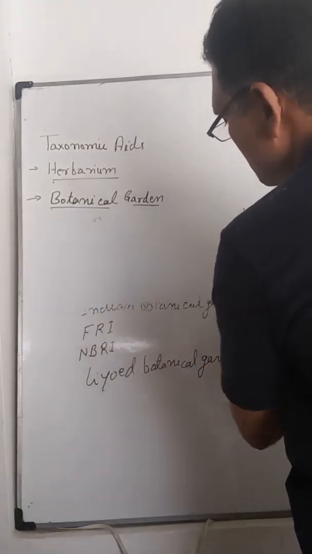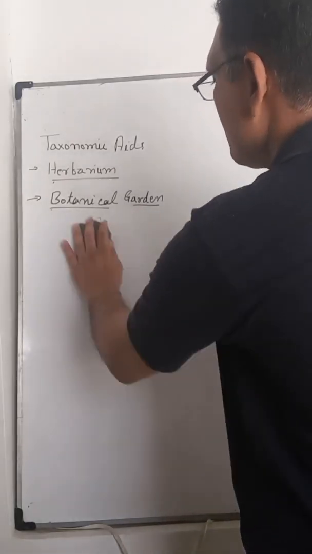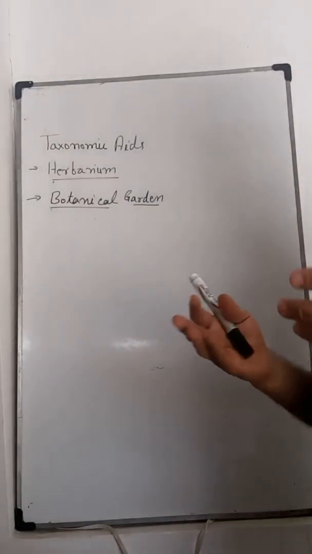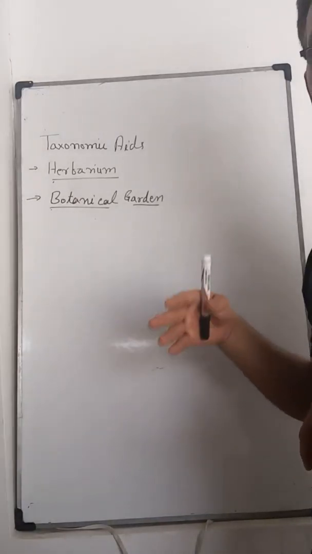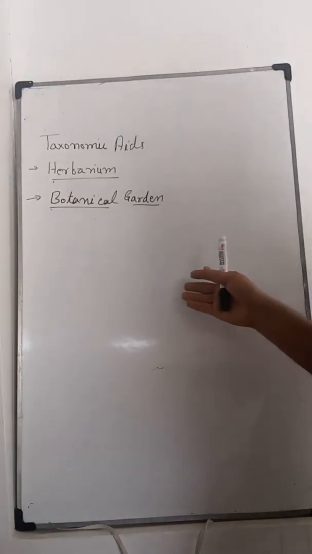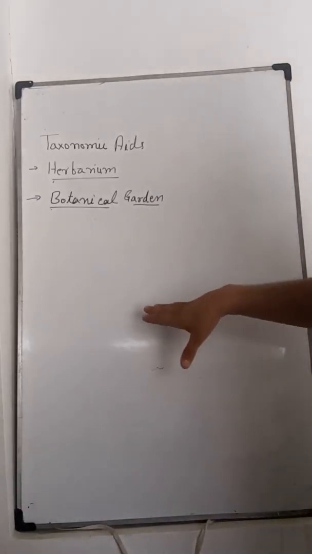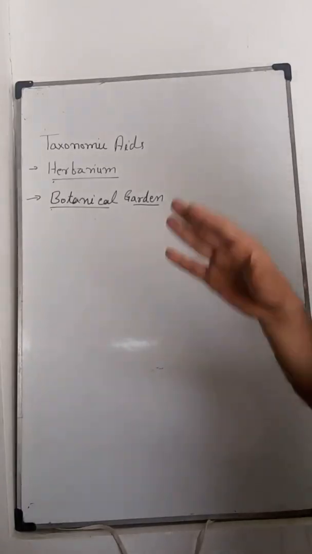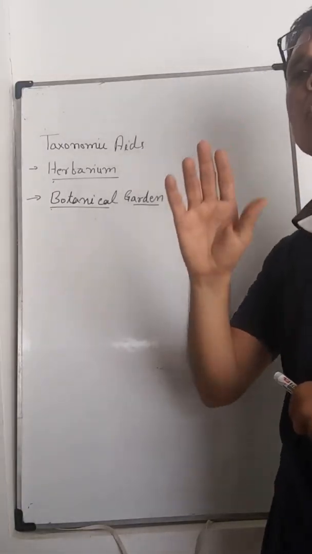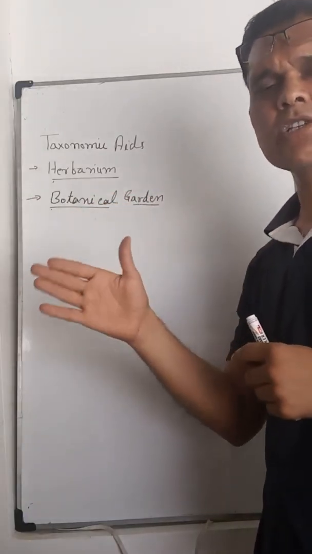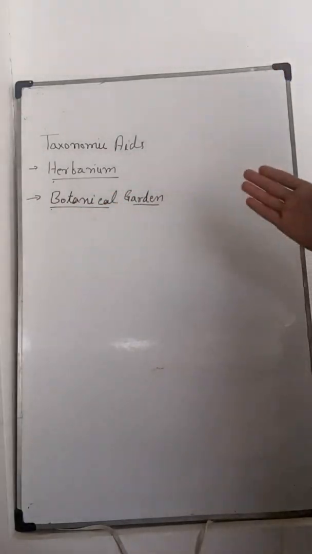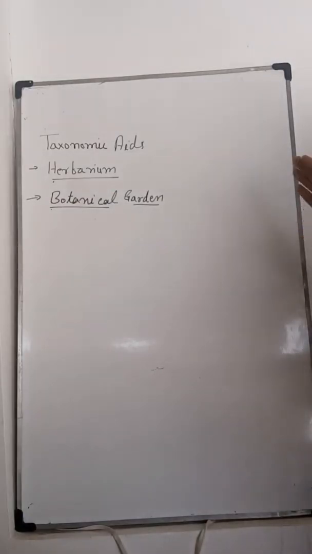They help in on-site teaching: if anyone wants to teach about living plants, the person goes there and teaches the different characteristic features of the plants.